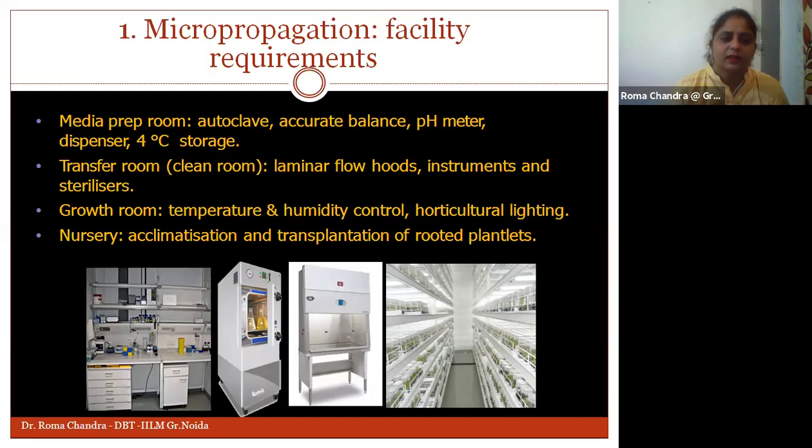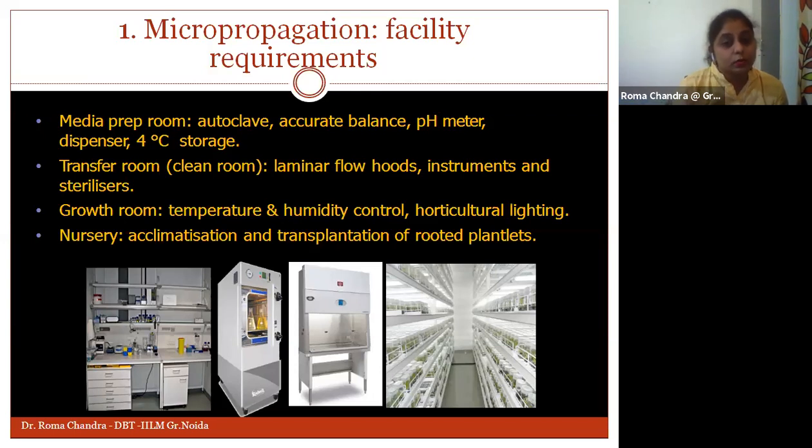We need to have a media preparation room. Okay, we need to prepare the media. We need to have these autoclaves, the balances, the pH meters, the dispensers, then the refrigerators, the 4-degree storage. So all this is needed when we want to go with the process of micropropagation. We need to have the transfer rooms or the cleaning rooms there. Okay, so LAF are required, the instruments or all the sterilizers.